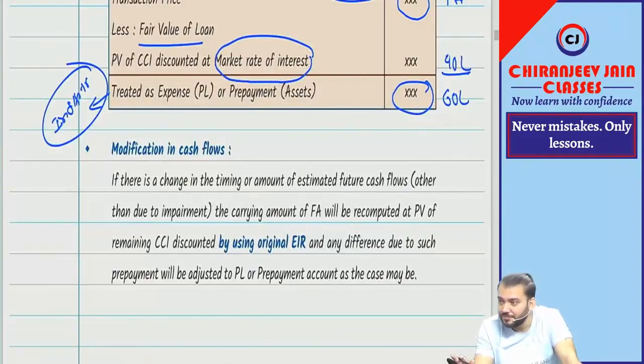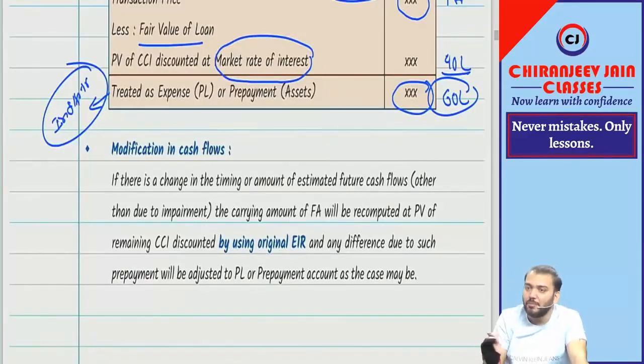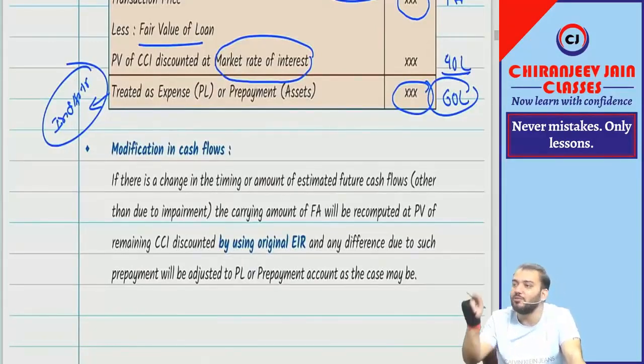60 lakh. For that you need to understand Ind AS 116. It will be lease payment paid initially. Whatever you are paying extra, you are paying for the lease transaction, and whatever you are paying for the lease transaction will be lease payment, and any amount of initial lease payment paid will be added to ROU asset.